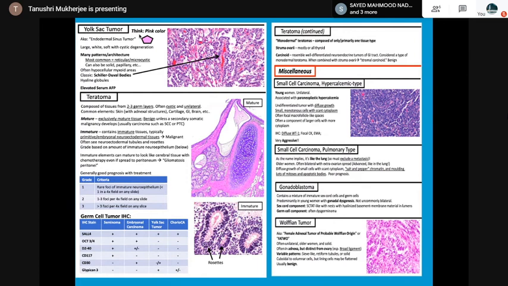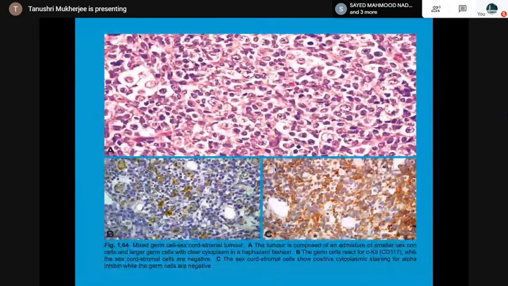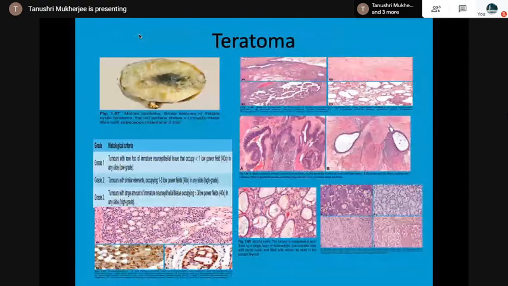This is the IHC of germ cell tumor. SALL4 is used nowadays along with OCT3/4, D2-40 and c-KIT, the CD117, positive in the dysgerminomas. This is a mixed germ cell sex cord stromal tumor. This is a teratoma with various components.